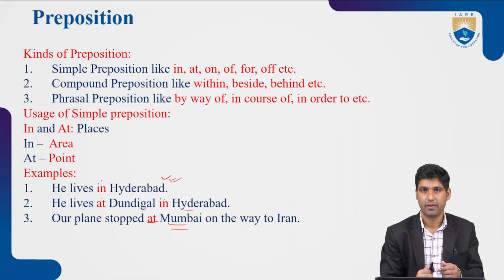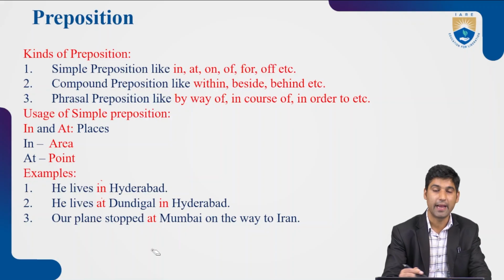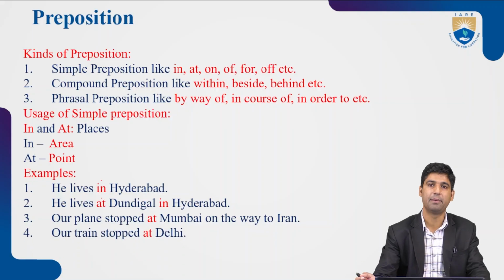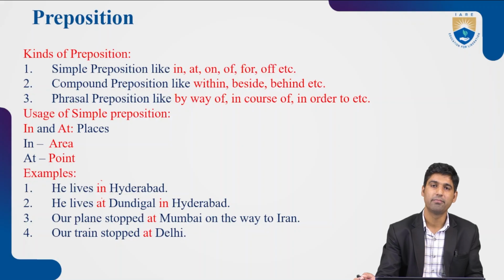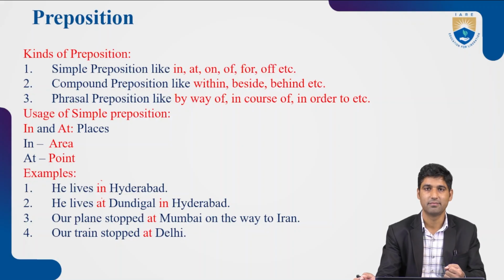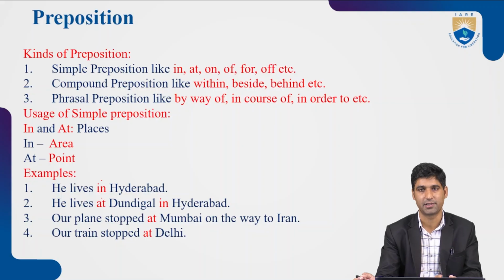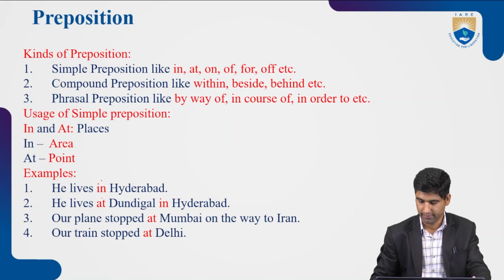So Mumbai is written there, but Mumbai here indicates airport, not Mumbai. One more similar example is our train stopped at Delhi. Where can a train stop? Railway station. So Delhi here means the railway station of Delhi. So we can use at here, but not in.